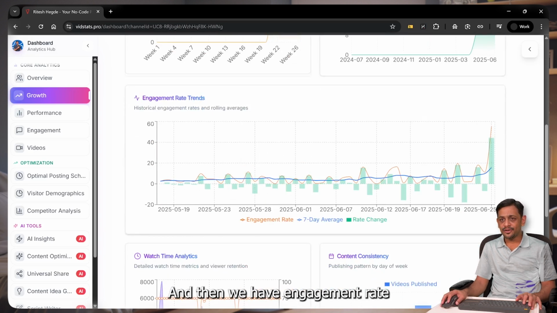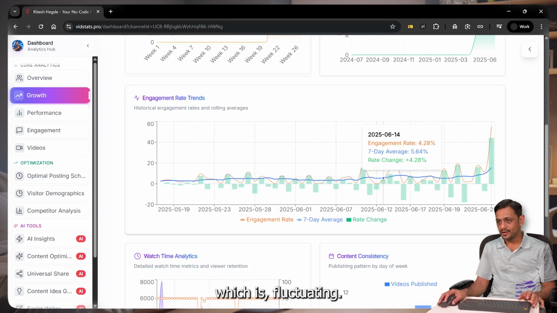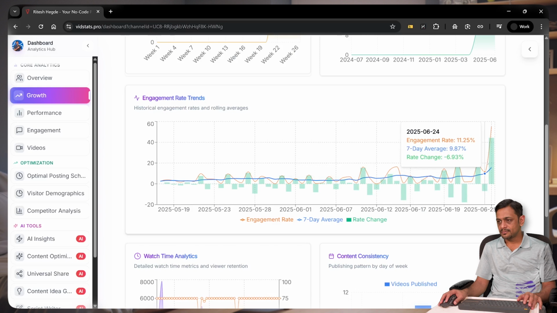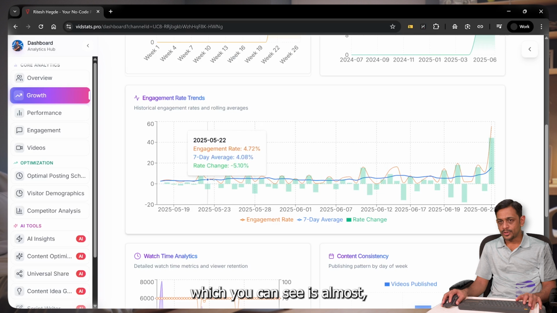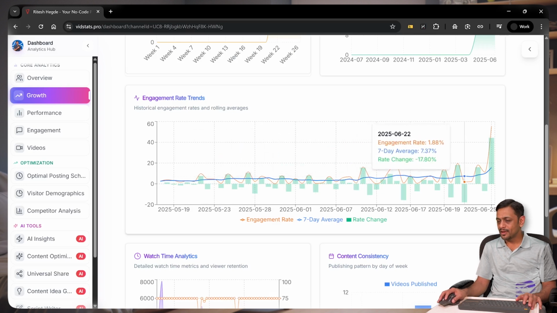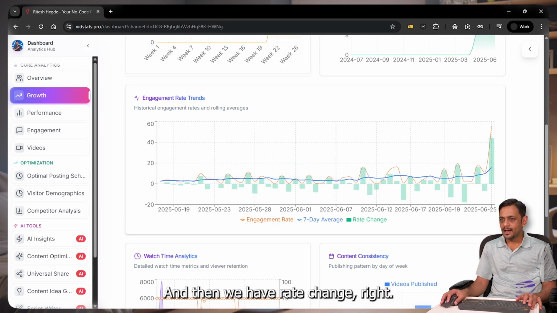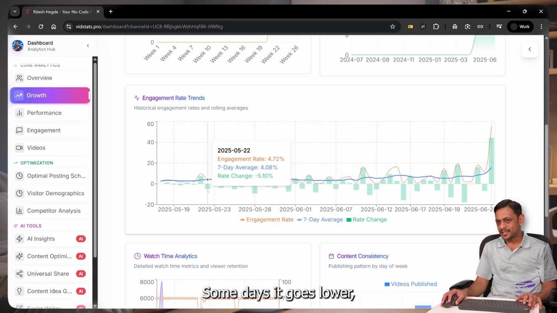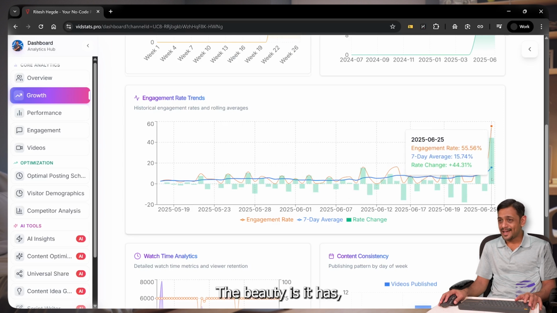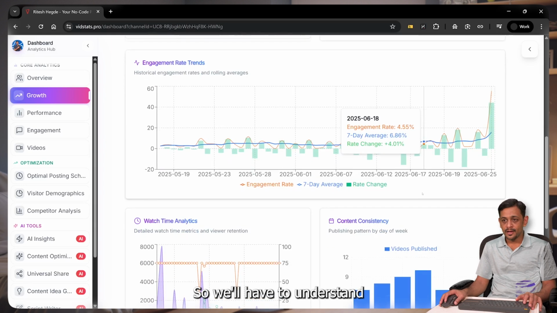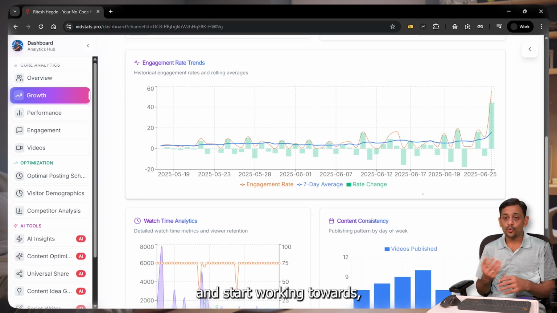And then we have engagement rate trends, right? You can see the engagement rate, which is fluctuating all throughout this time. And we have the 7 days average, okay, which is in blue, which you can see is almost on the rise in the recent days. And then we have rate change, right? Some days it goes lower, some days it goes above. So the beauty is it has changed positively by 44.31% very recently, and that's a good sign. So we'll have to understand these stats and start working towards